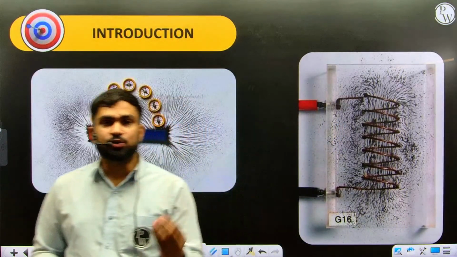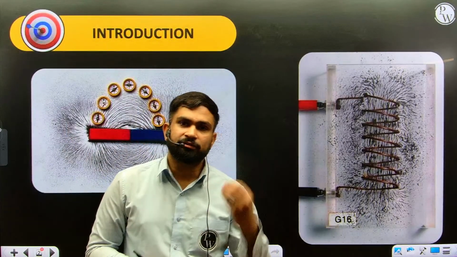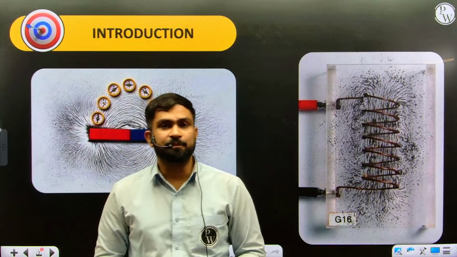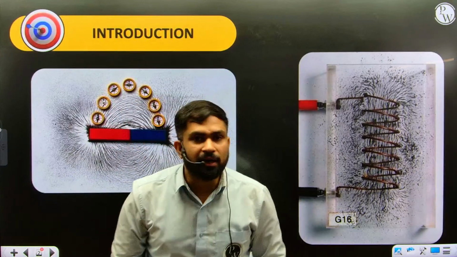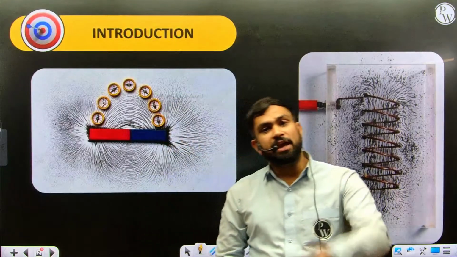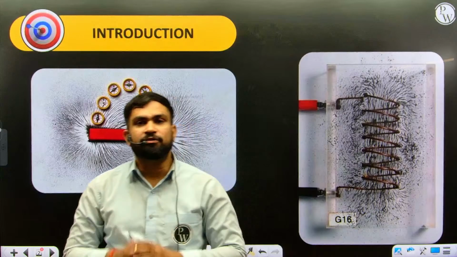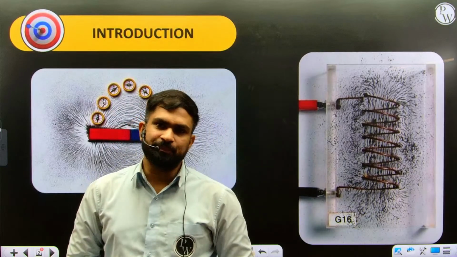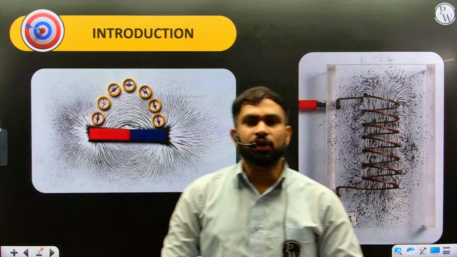Just like in electrostatics you had a ring charge, and at the center the field is 0 due to the ring, and then we had an infinitely large line charge with electric field 2k lambda by r. Similarly we have an infinitely large current carrying wire, due to which we'll find the magnetic field this time. So let's carry on with the topic of magnetism.